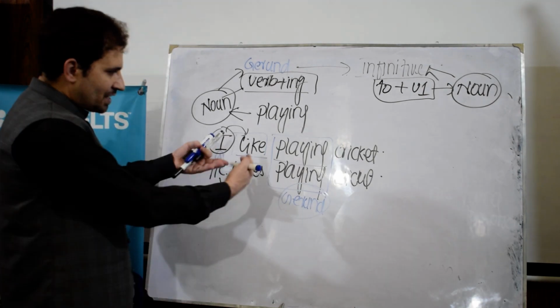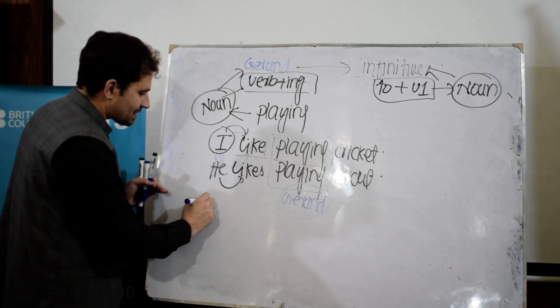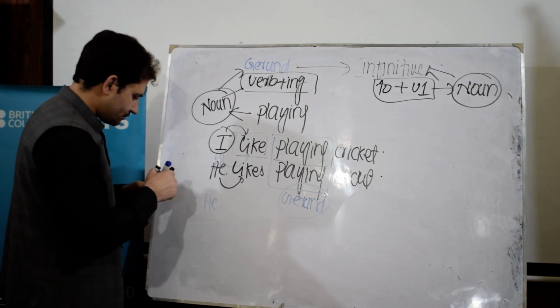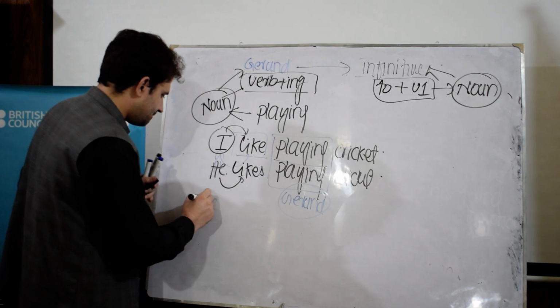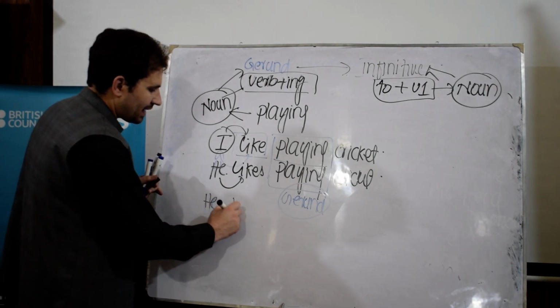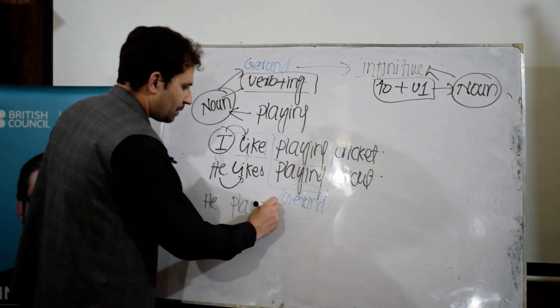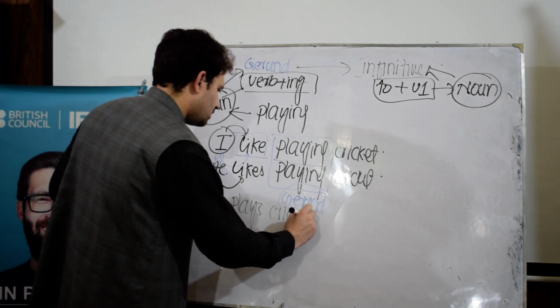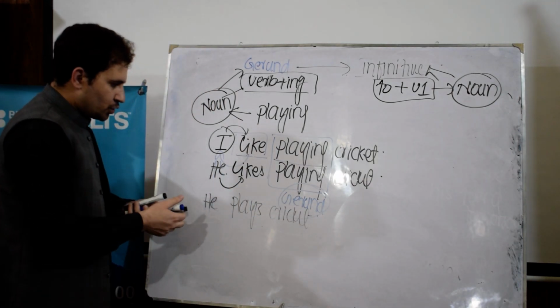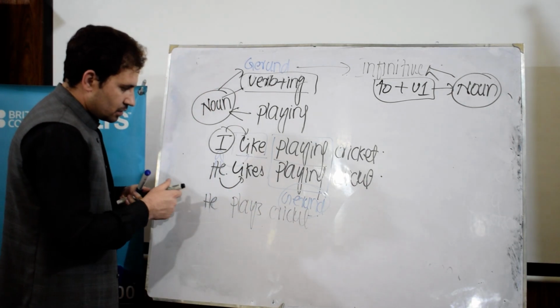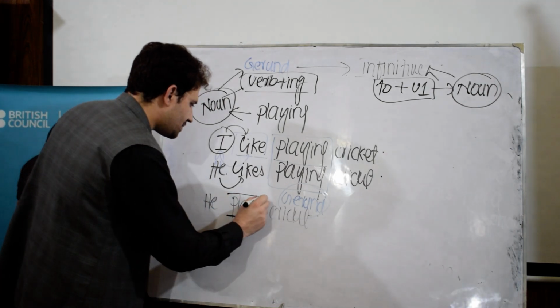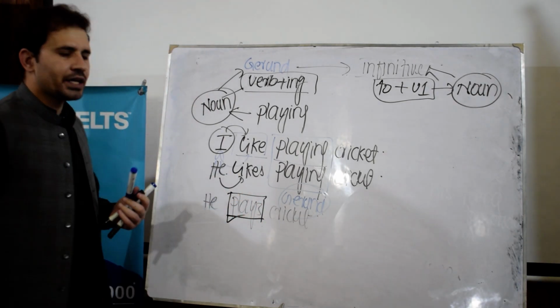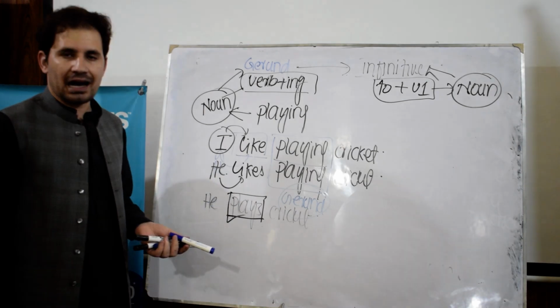For example, when playing can function as a verb, if I say he plays cricket, we do not have any other verb. The only verb here is plays, and it functions as a verb. It is not a gerund now.